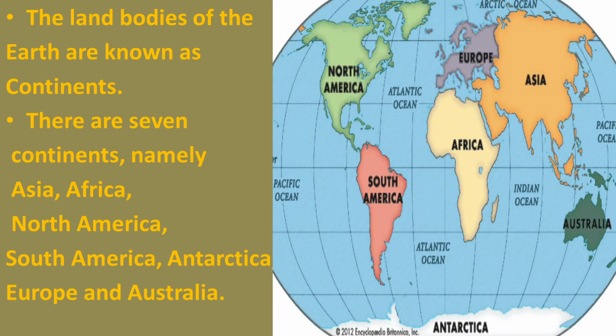Asia, Africa, North America, South America, Antarctica, Europe and Australia. In the map you can see all of them. Total there are 7 continents.